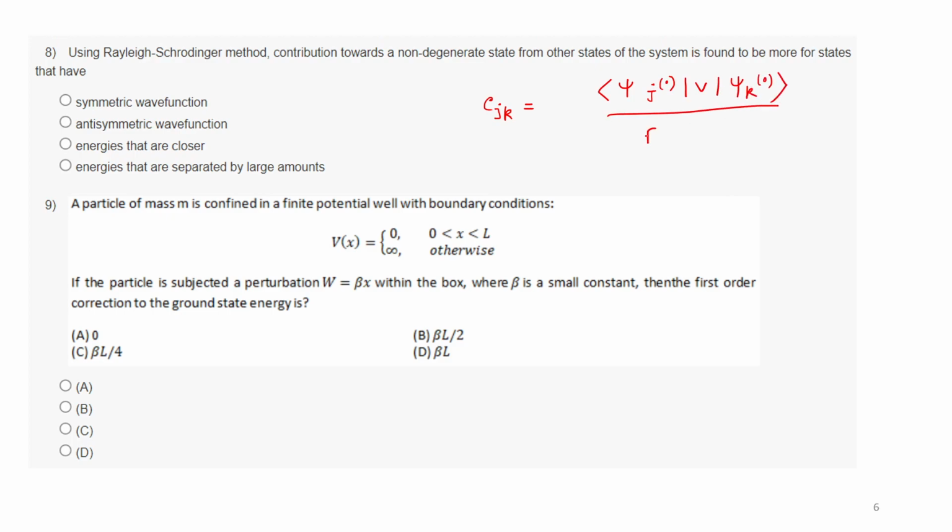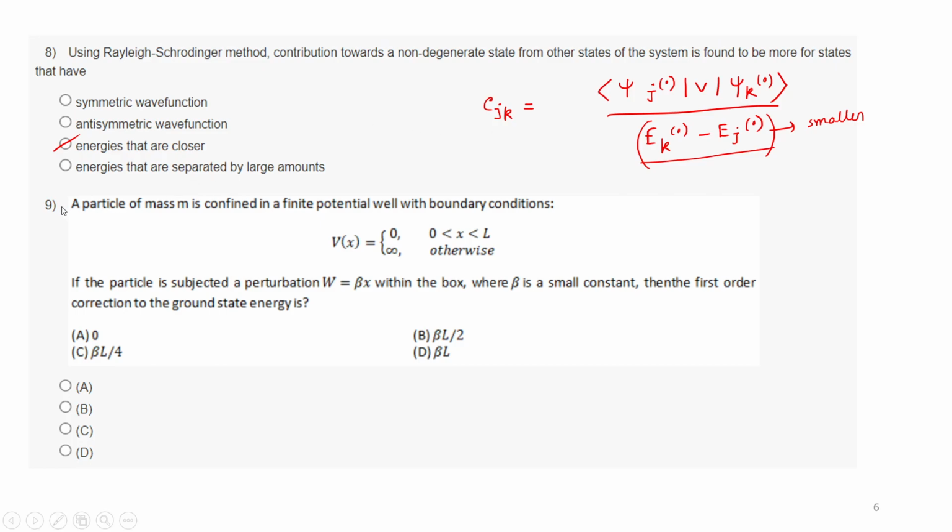So that energy thing is there. The closer this is, the denominator will be smaller, so the coefficient will be bigger. So for energies that are closer, the denominator will be smaller and this will blow up. So the contribution will be more.